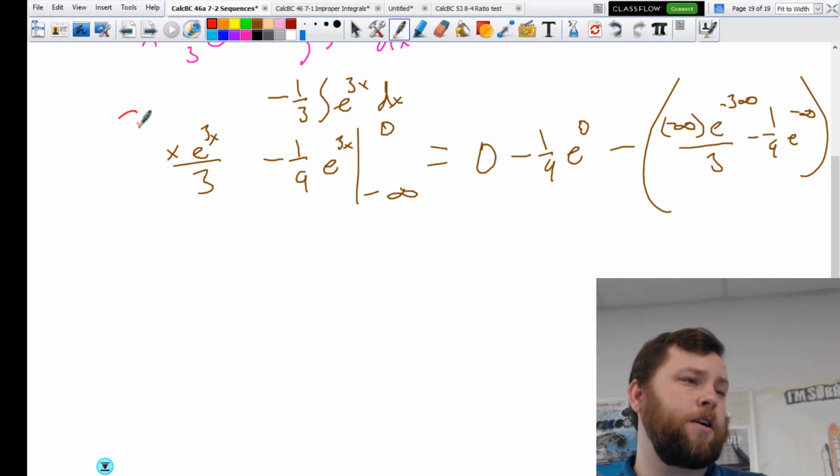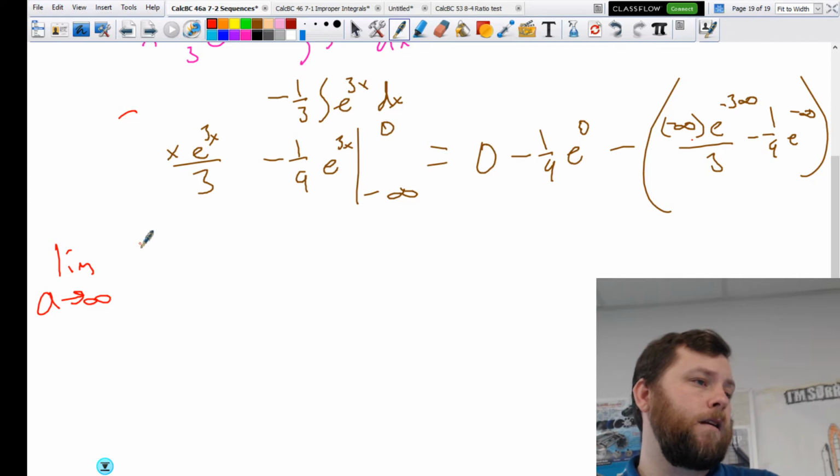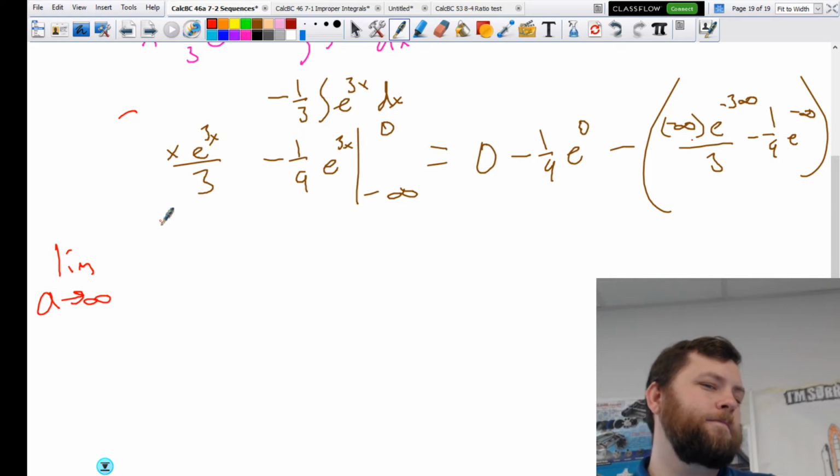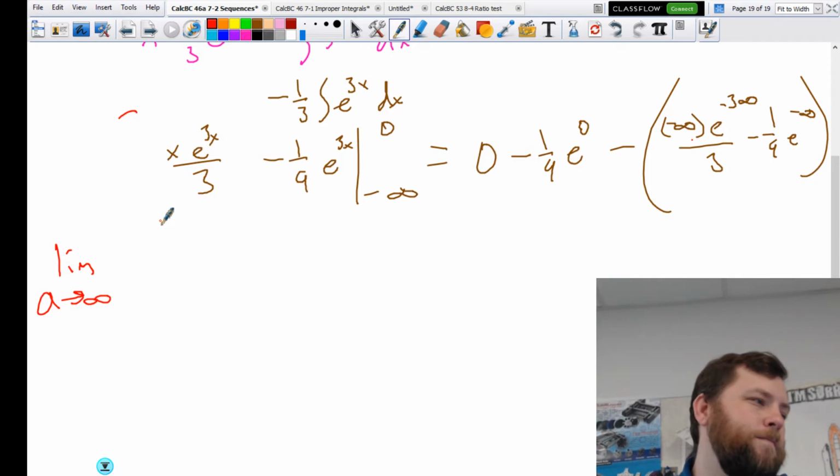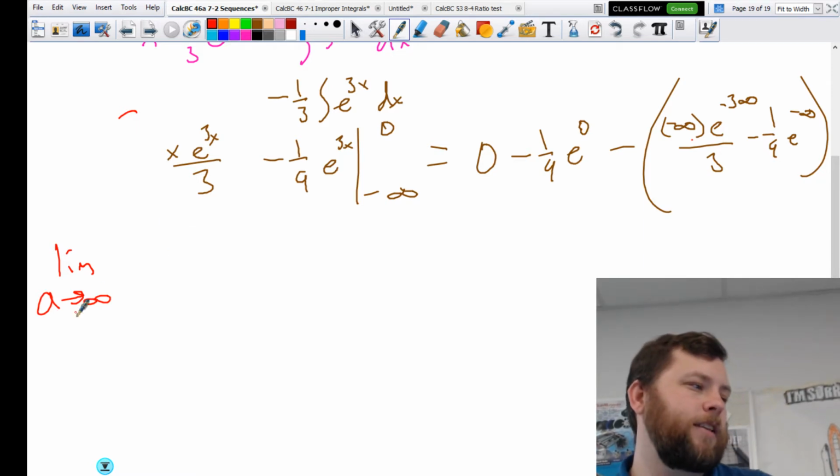So let's take this part. When you plug that in, we're doing the limit as a approaches infinity. I don't really want to do this, but I'm going to. It's a to the negative infinity. Now I'm going to rewrite this.